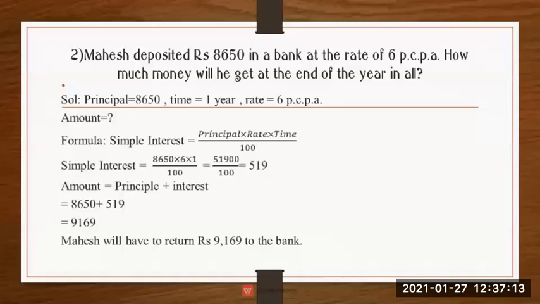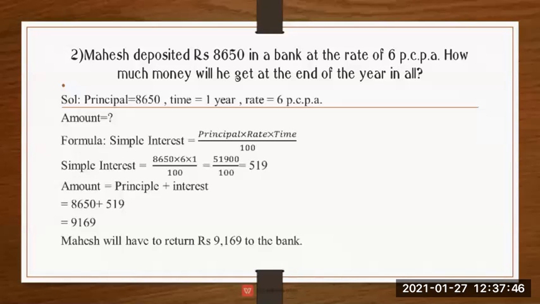First, we have to find the interest and then we have to use the formula of amount. See, I have shown you that amount formula also. So in this example, in this solution, we have to use both the formulas. First, we have to find the interest and then the amount formula, because he asked how much money will he get. How much money, मतलब total money उसको कितना मिलेगा at the end of the year.